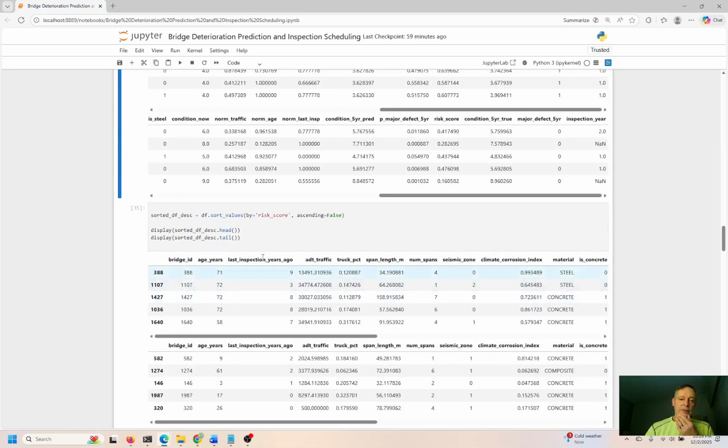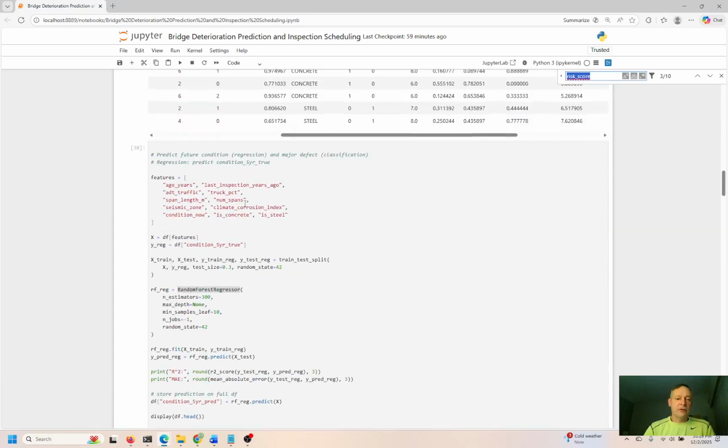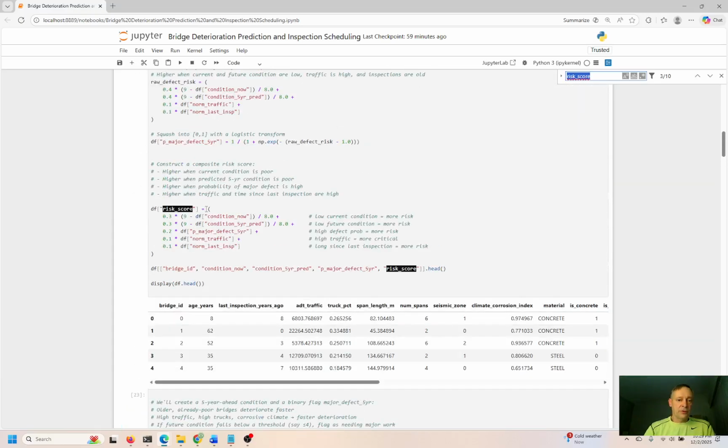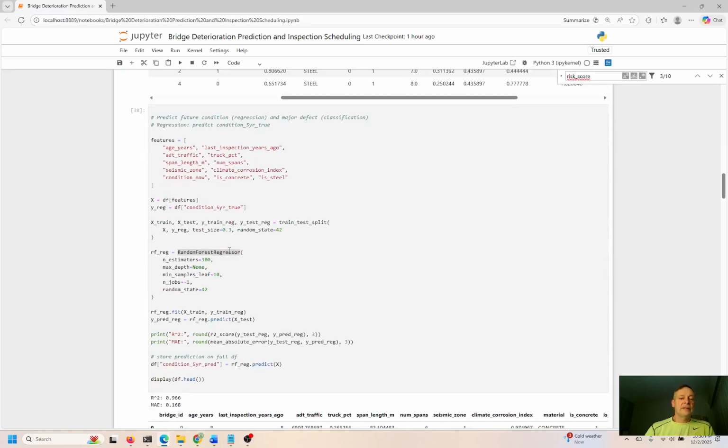There's another way to look at this too. We have risk score. If you look closely, the risk score came from back above. If I go to a control F, we can find risk score over here. This is actually an amalgamation of condition now, condition 5 years predicted value, major defect 5 years predicted, normal traffic, normal last inspection. Okay, and all of these have slight weights assigned to them. So it looks like 3 and 3 is 6, 7, 8, 9, and 10. So we get 100%. And these have a lesser weight, and these have a greater weight. Okay, so 30%, 30%, 20%, 10, 10. Okay, so hopefully that makes sense.